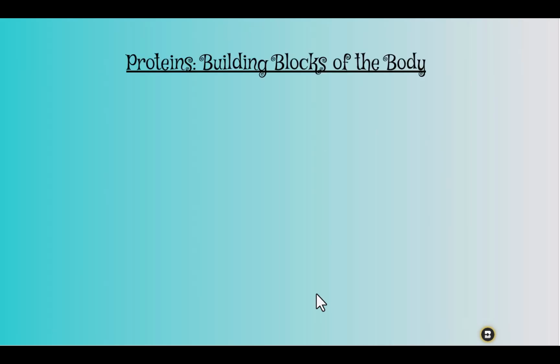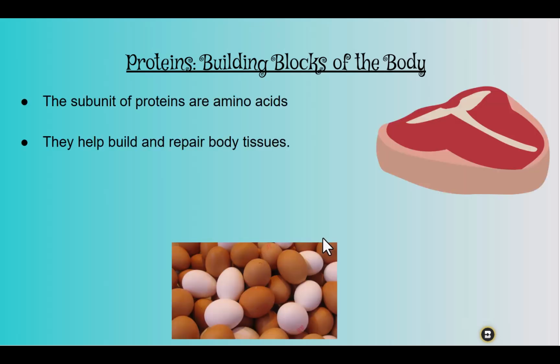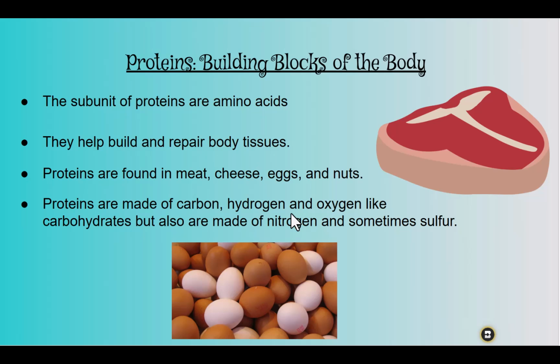Let's look closer at proteins. These are the building blocks of the body. Now, protein has a subunit called the amino acid, and they help build and repair body tissues. Proteins are found in meat, cheese, eggs, and nuts. And proteins are made of carbon, hydrogen, and oxygen, just like carbohydrates, but they also might be made of nitrogen and sometimes sulfur.